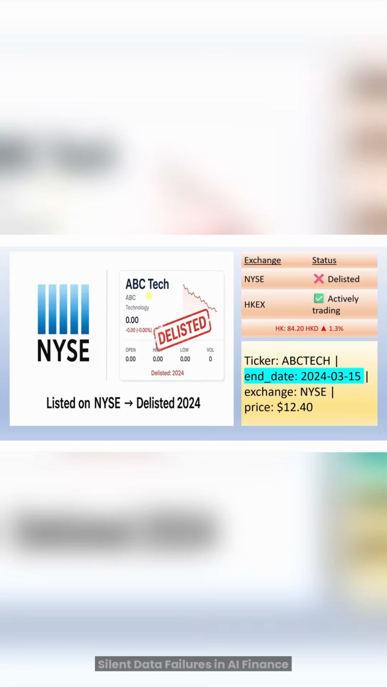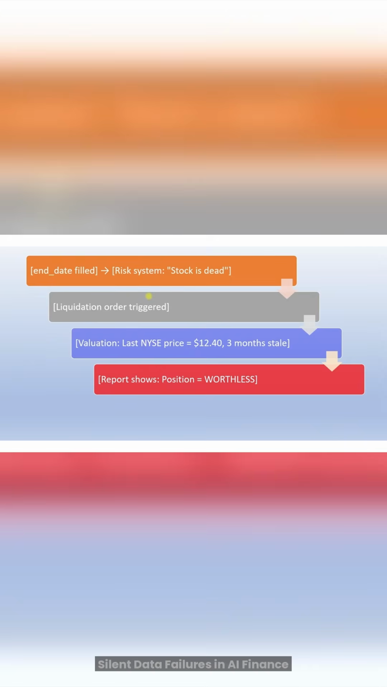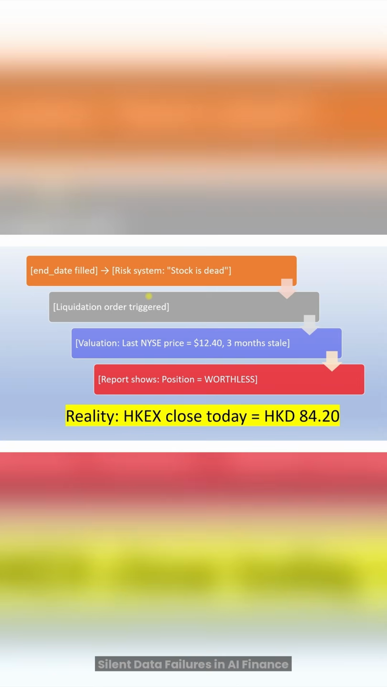But what happens next is, the system sees the end date filled in, assuming the stock is dead. Your portfolio manager triggers a liquidation of the stock, and if your valuation system uses the last closing price, it will liquidate at that price, considering your position as worthless or stuck at the last closing price. But in reality, the stock is actively trading.